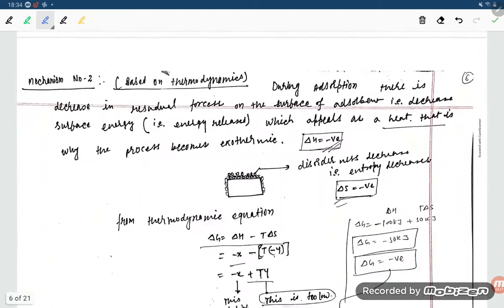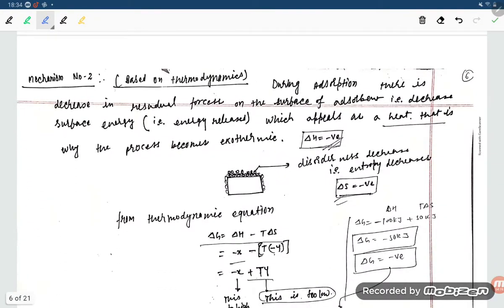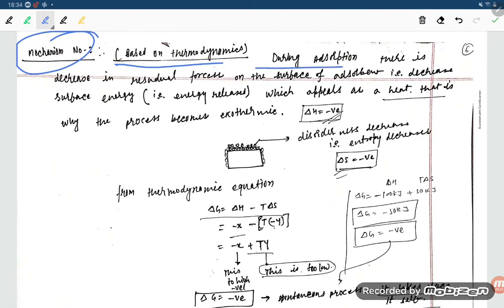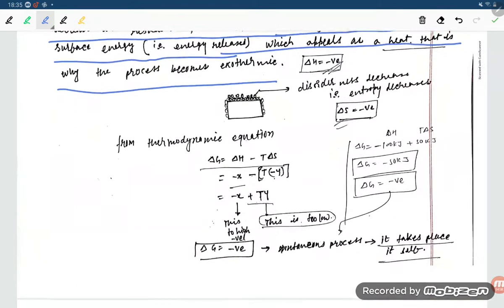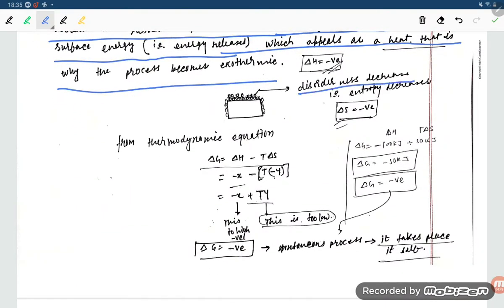Right, students? Next point. Mechanism number 2 is based on thermodynamics. During adsorption, there is a decrease in residual forces on the surface, and the decrease in surface energy is released as heat. That is why the process is exothermic, so delta H is negative. There is also a decrease in entropy, so delta S is negative.